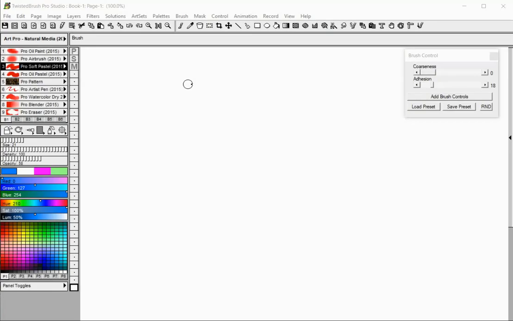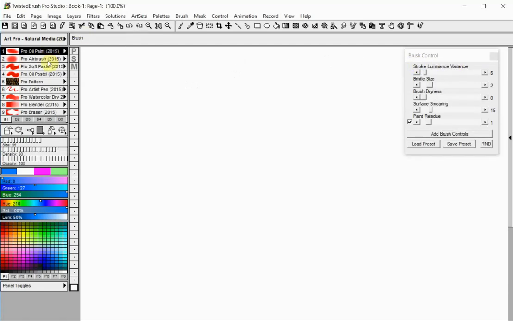Welcome to TwistedBrush Pro Studio. In this tutorial you will learn more about the brush control panel. Pro brushes in TwistedBrush Pro Studio generally have additional control parameters that add great flexibility to each brush. The brush control panel will automatically display anytime a brush is selected that has additional control parameters.